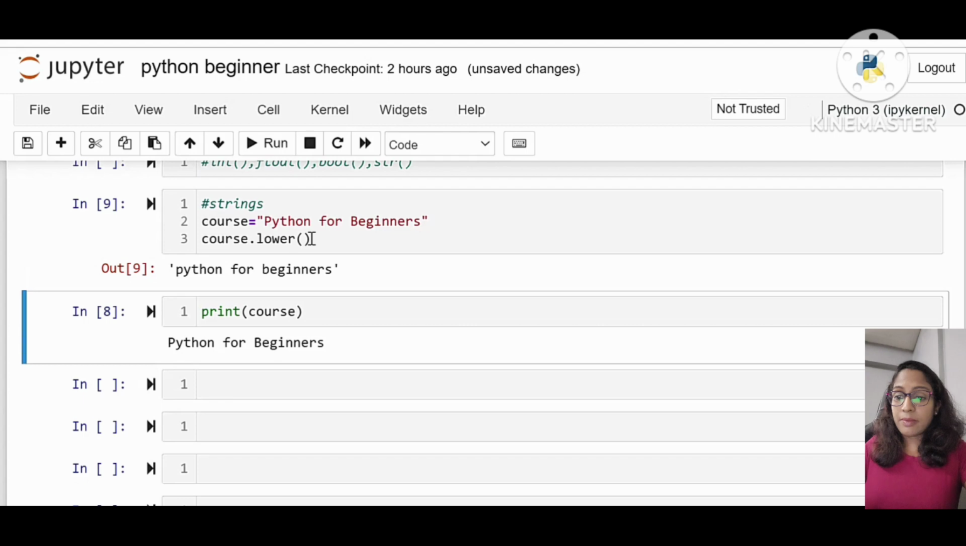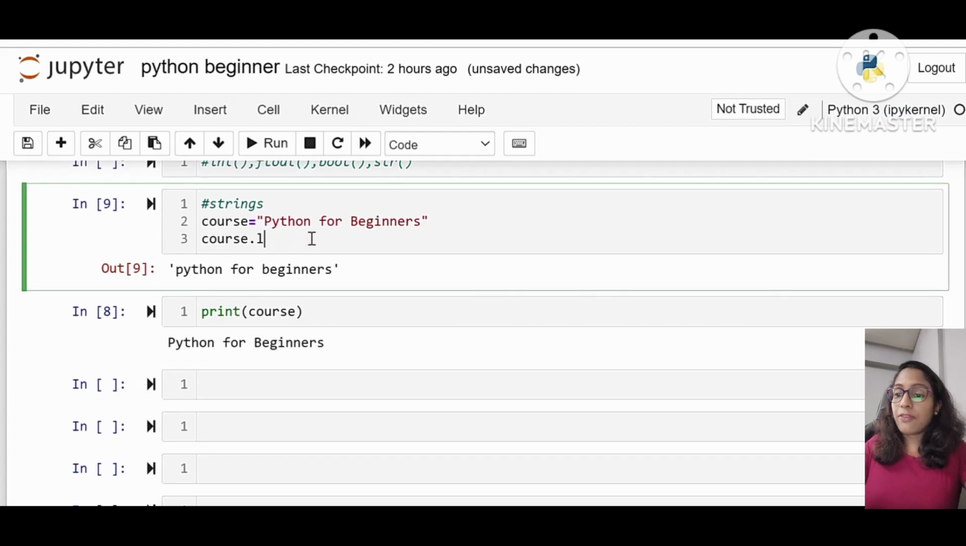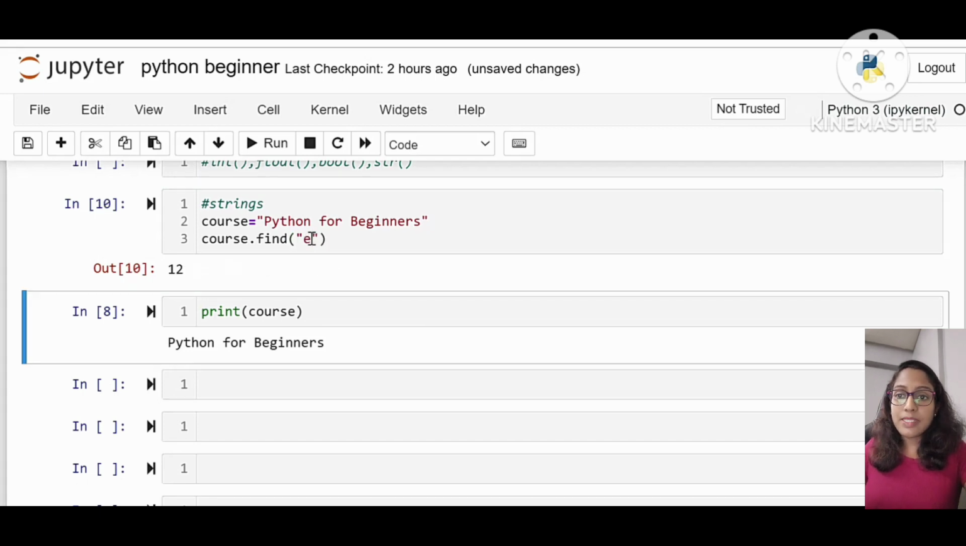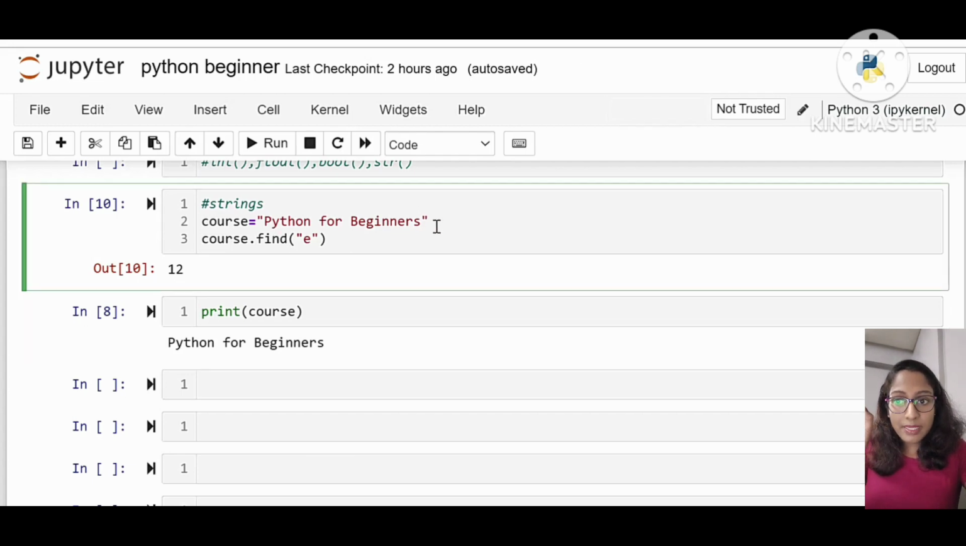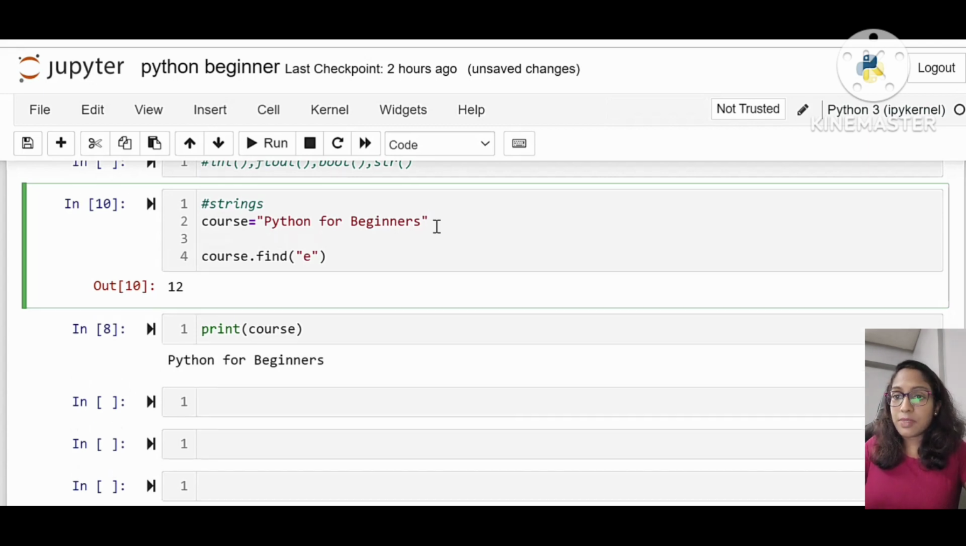If you want to find some character from the string, then you can give find of, I'm giving E. So it returned 12. That means it returned the index of that alphabet E, the first occurrence of that alphabet E. See here, in Python the indexing usually starts from 0, 1, 2, 3, 4, 5, 6, 7, 8, 9, 10, 11, 12, 13. So this 13 is the index of this E.